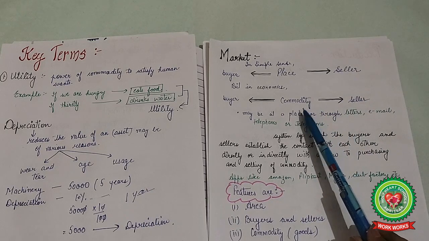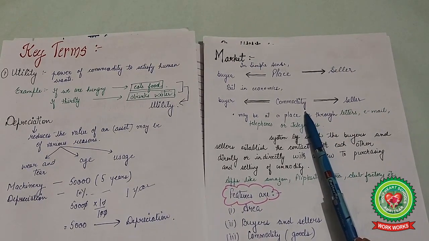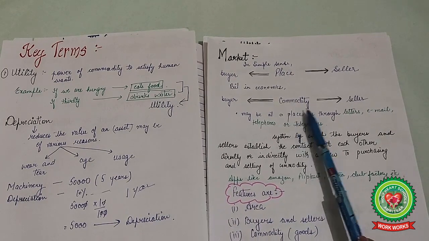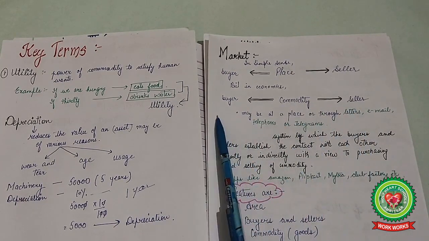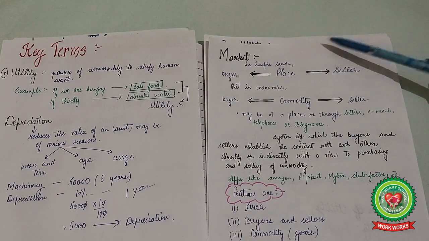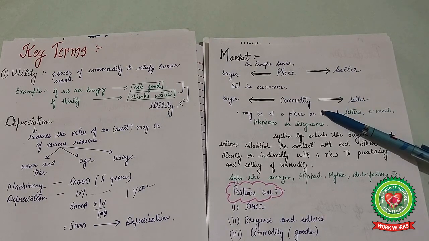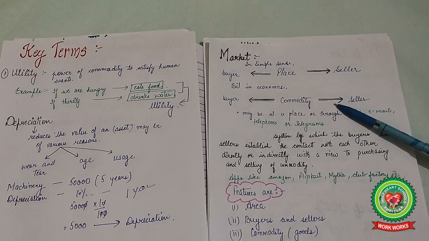So when there is a commodity available there and it can be sold by the seller and purchased by the buyer, then it is known as the market. So we can say that a market may be a fixed place or maybe a place where the commodity is available and then we can sell or buy that.